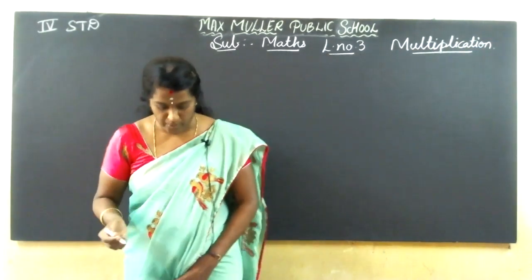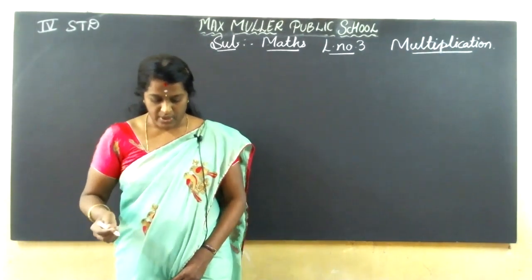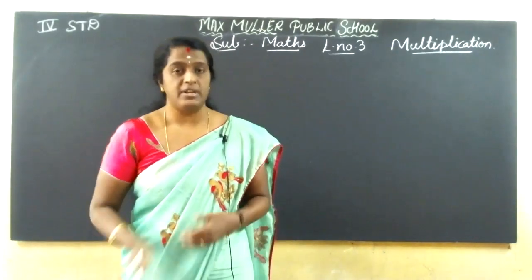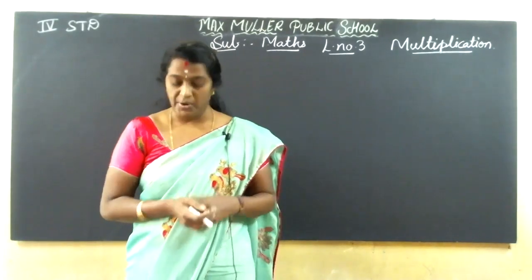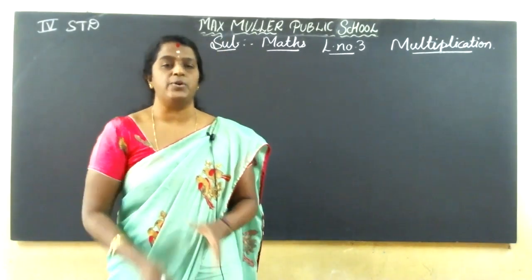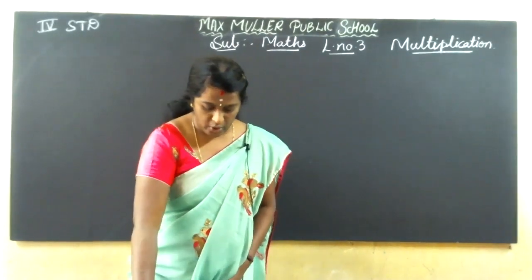If you want to do multiplication, what should you do? You have to learn tables. Division, multiplication, you have to learn tables. So page number 124. Let's recall.